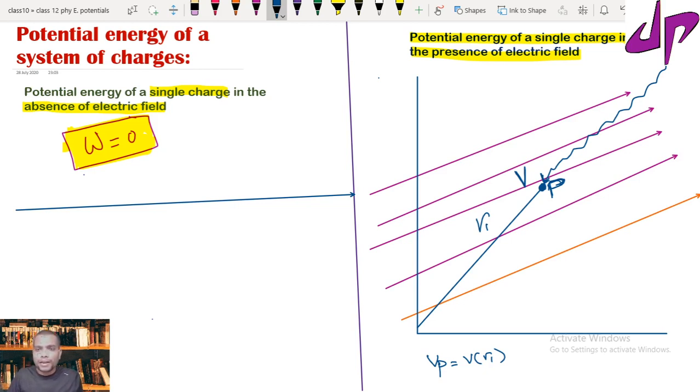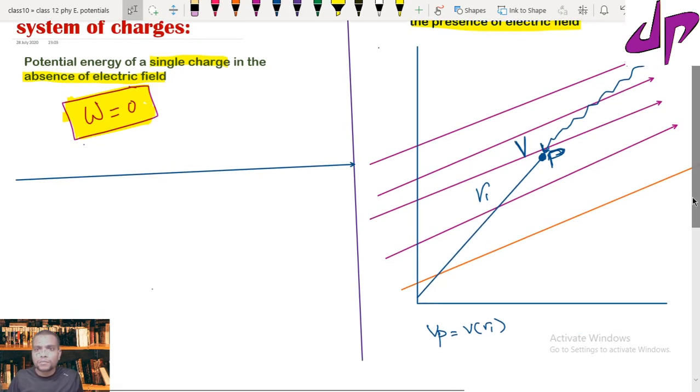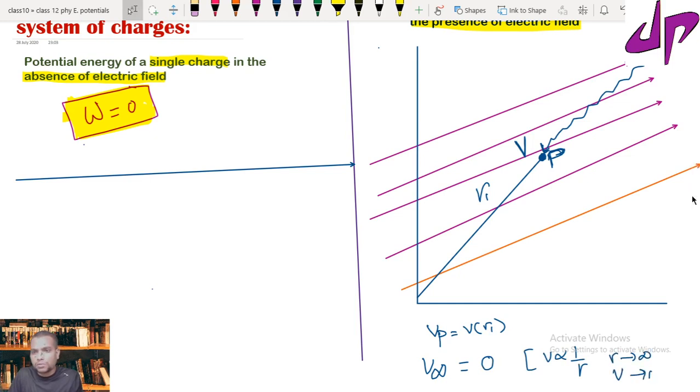Similarly, the potential at infinity. We take that potential as 0. Why? Because potential is inversely proportional to R, so when R tends to infinity, the potential goes to 0.